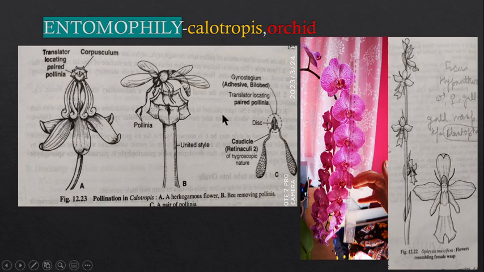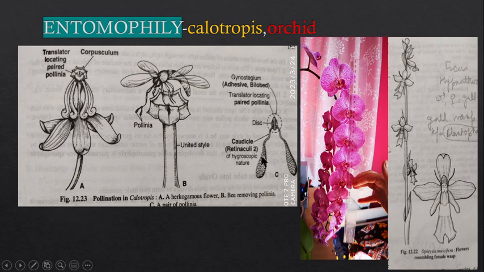Now you can see over here, this is a plant. This is the stigma actually. It is in the form of a pentagonal disc. Stigma is a pentagonal disc, and at the points present on the pentagonal disc, the corpusculum is present. It is a gland-like, glandular structure, and here also the pollinium is present.